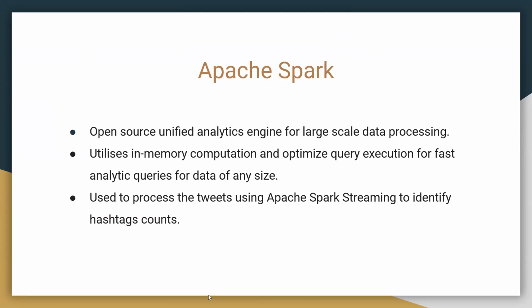Apache Spark is basically an open source unified analytics engine for large scale data and streaming processing. It is one of the most used engines for real time data processing and provides the option for continuous computations as data is continuously flowing through them. We have used this to process the tweets using Apache Spark streaming to identify the hashtag counts. So what is Spark streaming? Next slide, please, Samir.